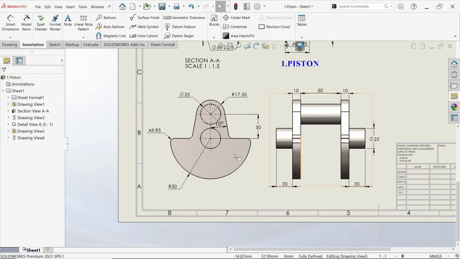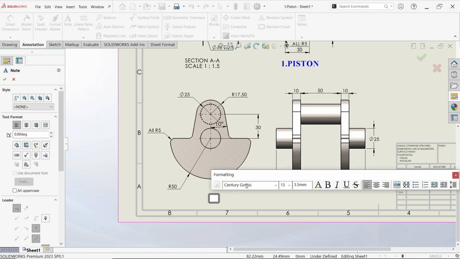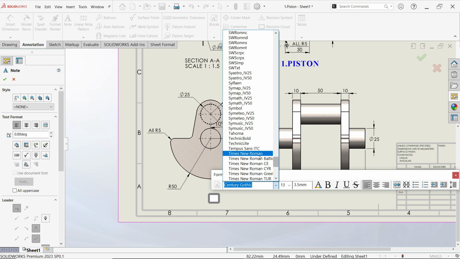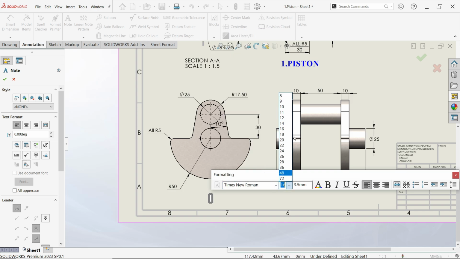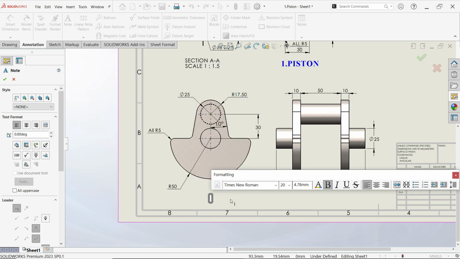Fine. Now note, click here. First change font size of font, then size 20, bold color blue. Now let's write 2.